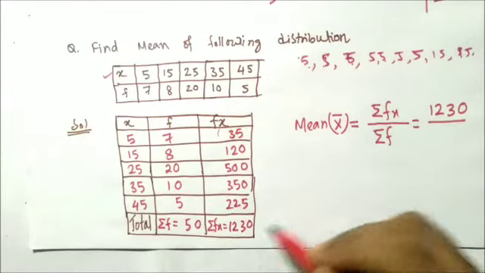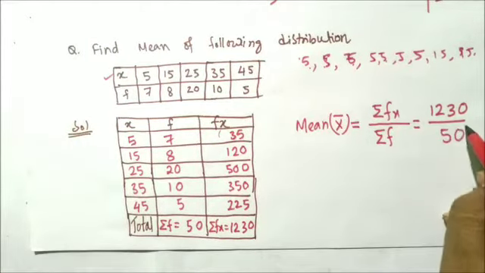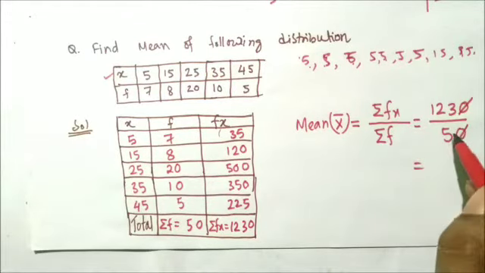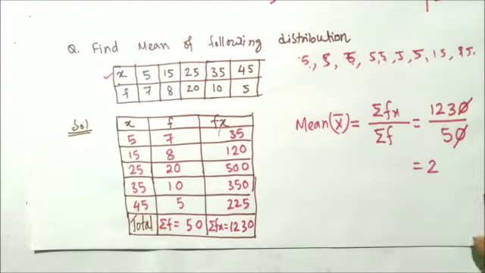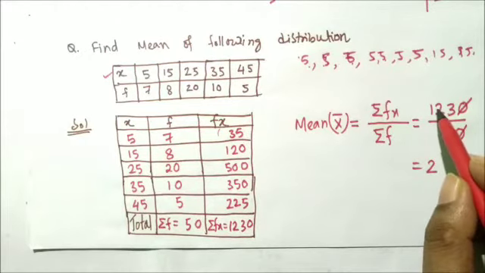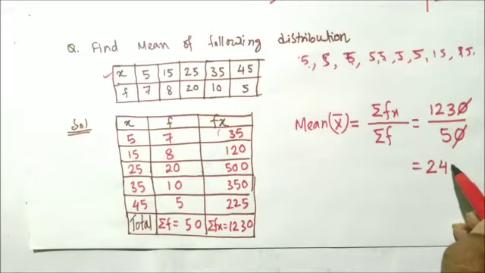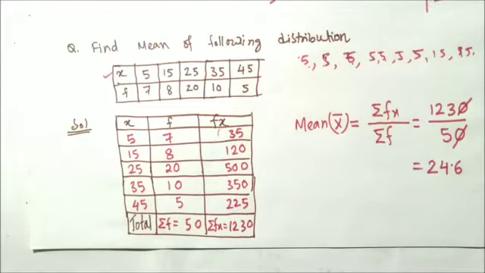1230. Summation of f is what? 50. The zeros get cancelled, and if you divide it by 5, 2 fives are 10. Okay, 2 will be here, 23. 5 fours are 20, 3 will be there because of point 30. 5 sixes are 30, and if you divide it, you will obtain 24.6, and that will be the mean of our data. I hope this is clear.